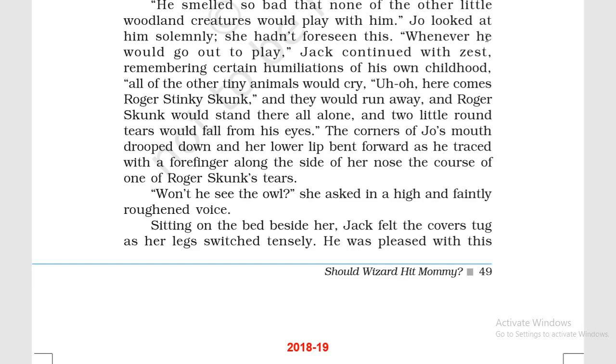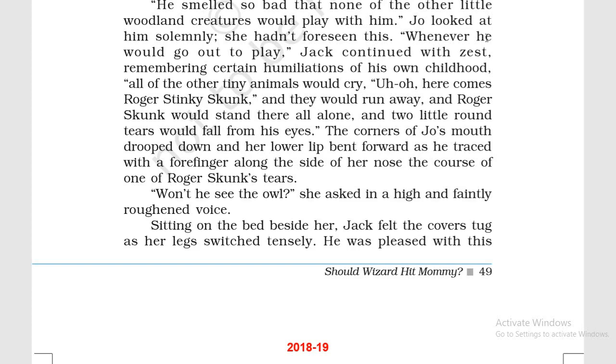So with his finger he could feel her smiling face turning into a sad face, how her lips bent inward, and how her lower lip bent forward, along the side of her nose, and the course of one of Roger Skunk's tears. She was so sad that it was as if she would cry. She became so sad suddenly.